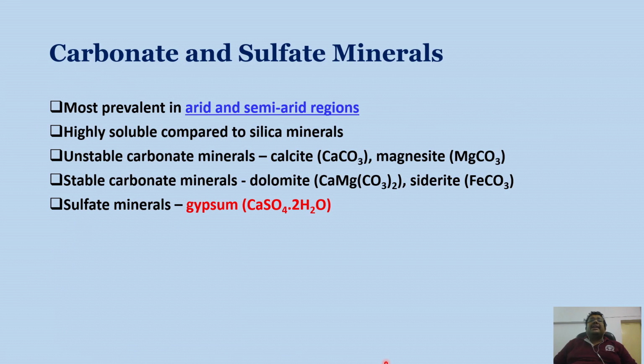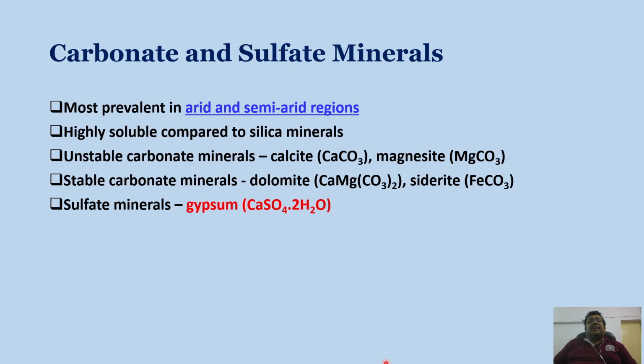Apart from that, we have some carbonate and sulfate minerals, which also come under the secondary soil minerals. These carbonate and sulfate minerals are most prevalent in arid and semi-arid regions where there is high evaporative demand, and as a result they are highly soluble compared to the silicate materials.